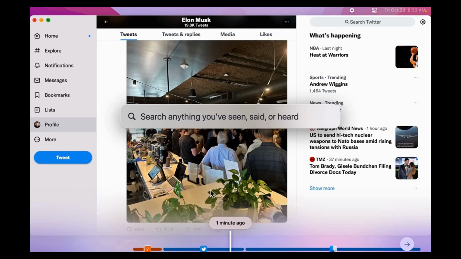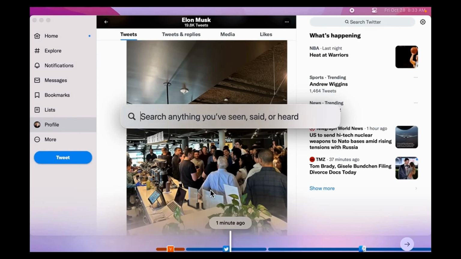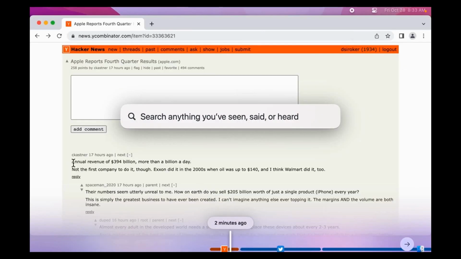With Rewind, you can literally rewind time. Ever want to retrace your steps or go back to a slide in a meeting, or maybe go find something you might want to copy and paste from your past? Now you can. You can simply go back a few minutes, copy it, and you're done.